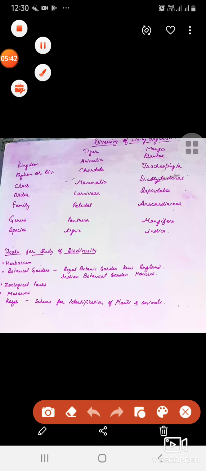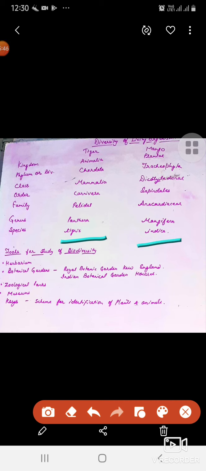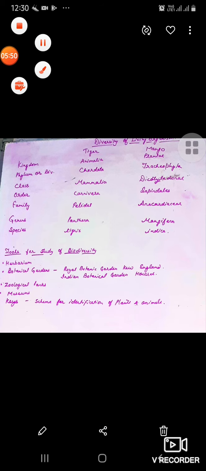Class Dicotyledonae, order Sapindales, family Anacardiaceae, genus Mangifera, species indica. So this tells about the classification of animals and plants. Is it clear?